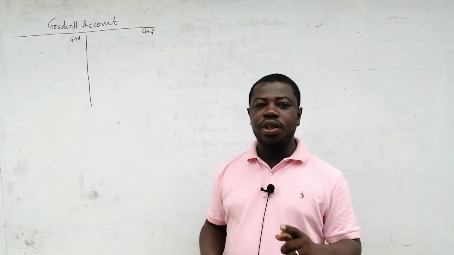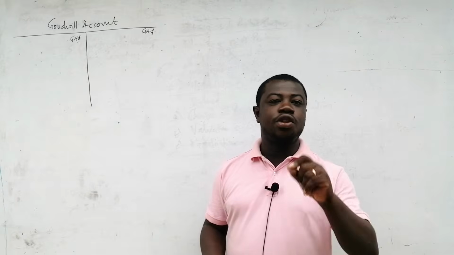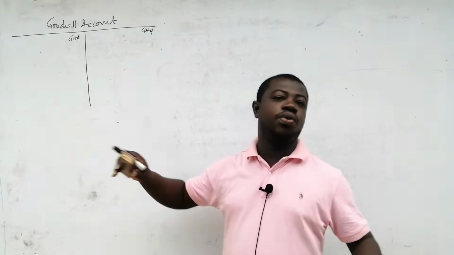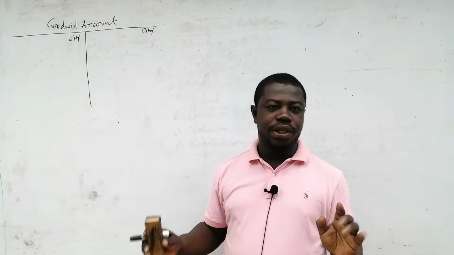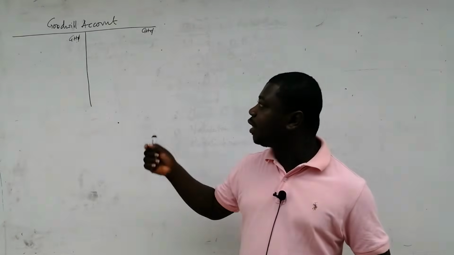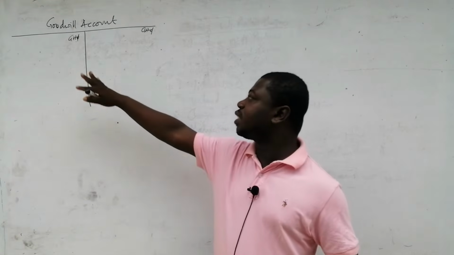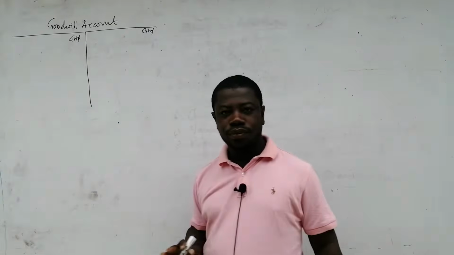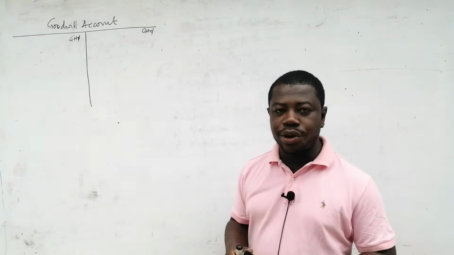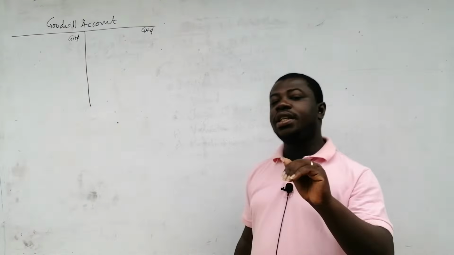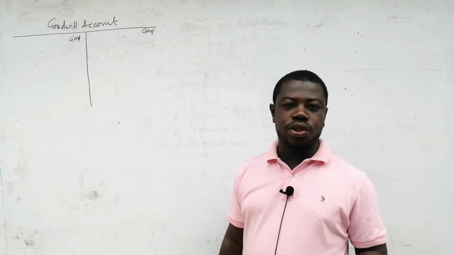Remember that I told you that the new partner that is coming did not work for this Goodwill. So he's not going to enjoy the Goodwill. And because we are maintaining Goodwill in the books, we'll just share it by the old partners' profit and loss sharing ratio. Now, the question gave ratios.